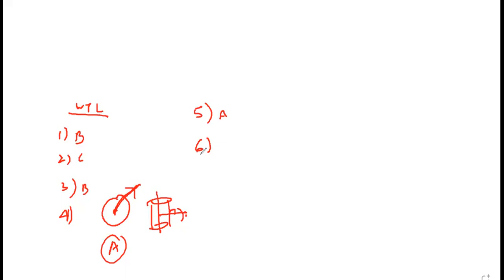Sixth. An isotropic medium. Light transverse in all direction with different speed. No, same speed is needed. Ray of light makes angle 0 with wave normal. Will this B option work? Ray of light makes 0 degree with wave normal. Yes, sir. Ray of light and wave normal are in same direction.